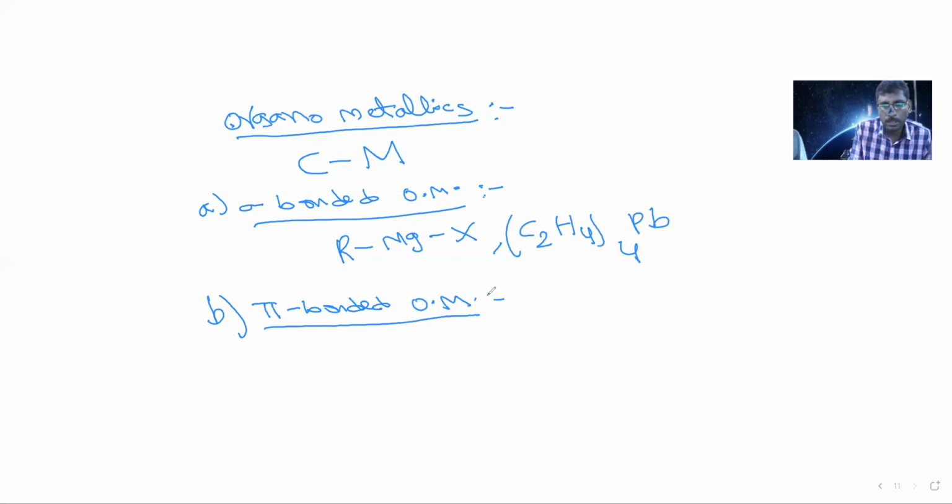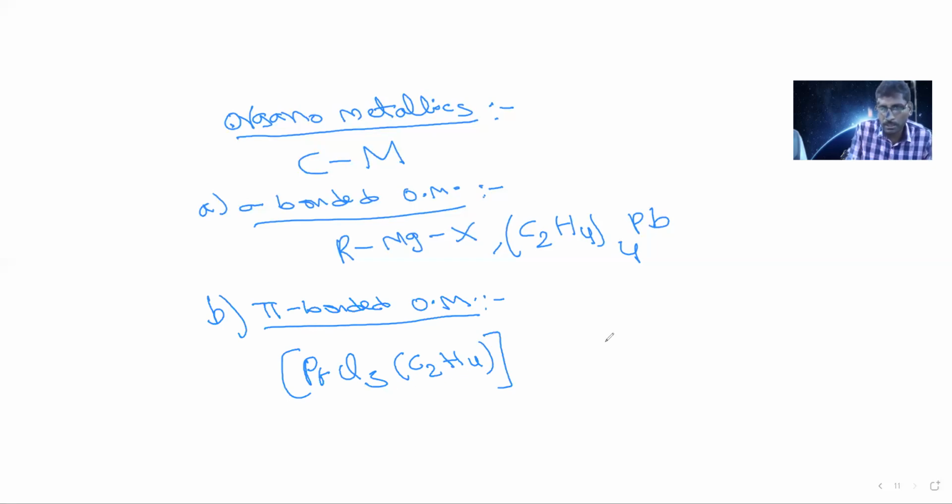In pi bonded organometallics, the metal is linked through a pi bond. Those are called pi bonded organometallics. Here the example is PtCl3 C2H4.